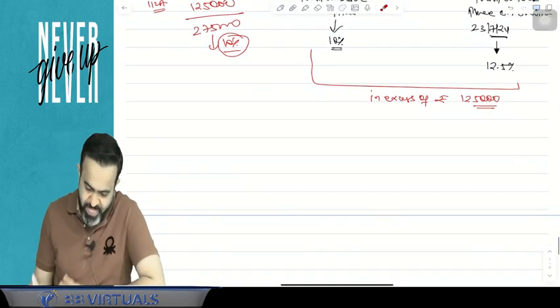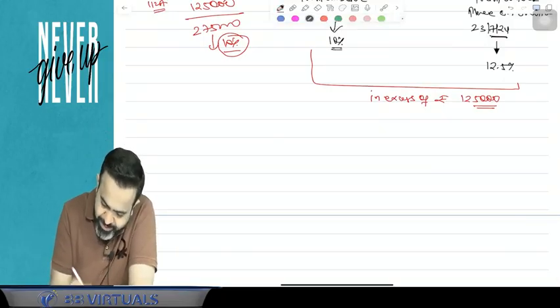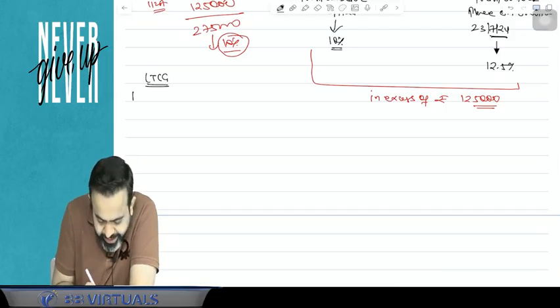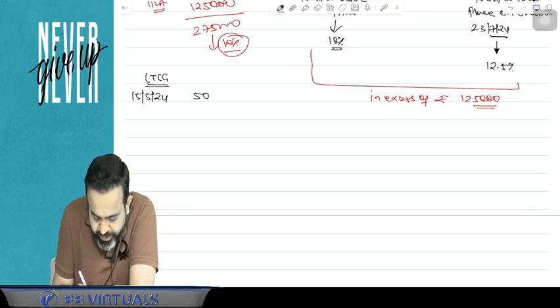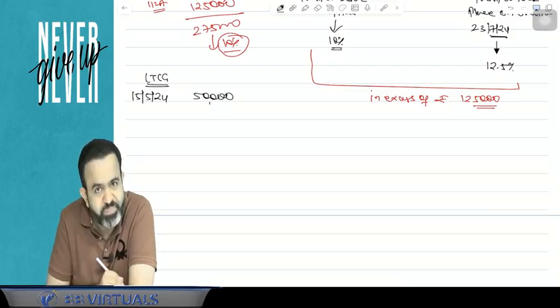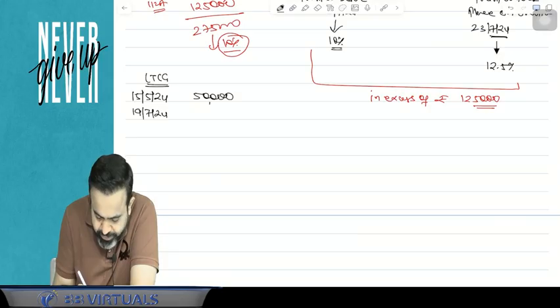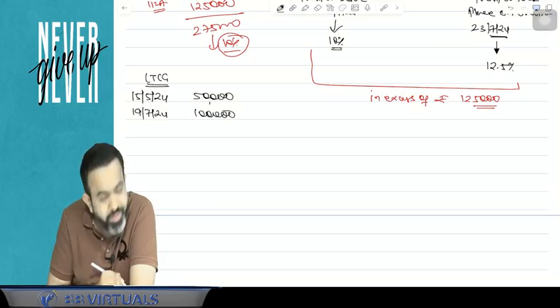Try to understand. Guys, suppose for an example, I have long-term capital gain on transfer of certain shares, and the date is 15 May 2024. Suppose there is 50,000 rupees long-term capital gain. Again on the 19th of July 2024, there is 1 lakh capital gain.